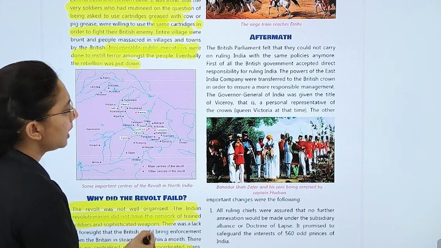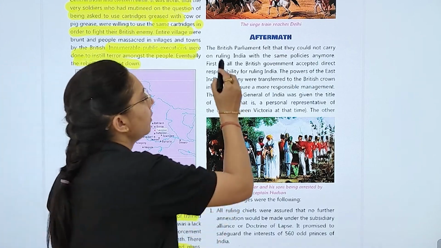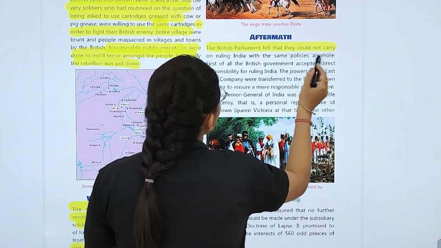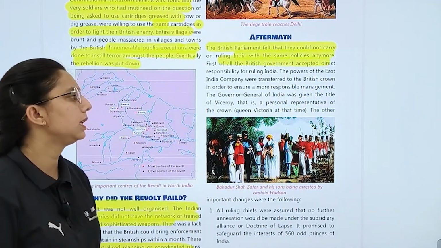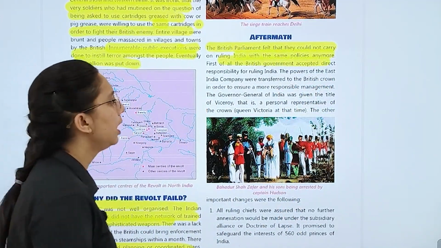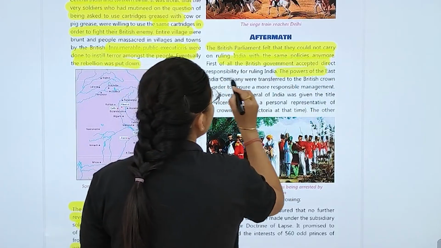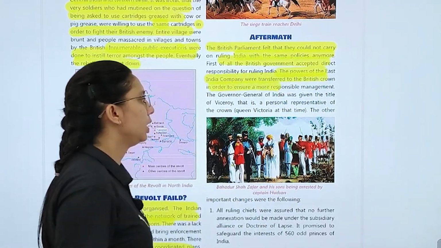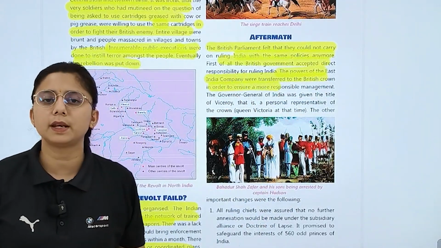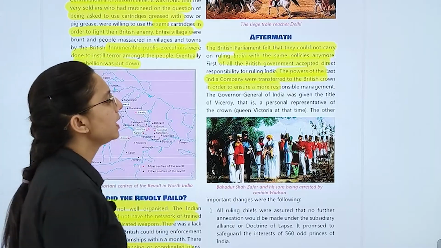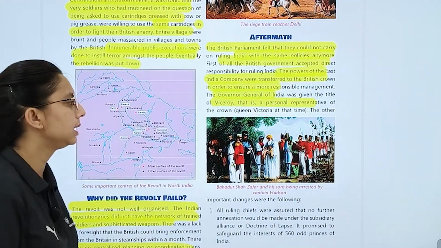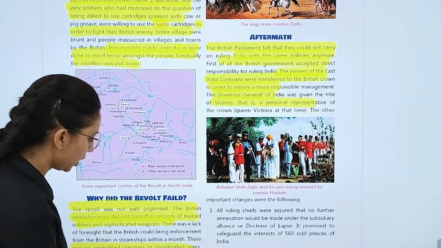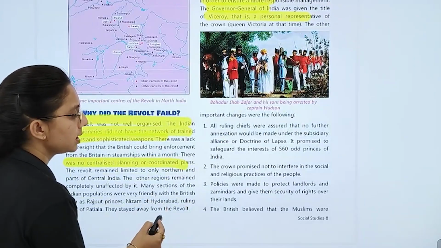So what is the aftermath? The British Parliament felt that they could not carry on ruling India with the same policy anymore. First of all, the British government accepted direct responsibility of ruling India, and the powers of the East India Company were transferred to the British Crown in order to ensure more responsible management. Right? So we can say the Governor General of India was given the title of Viceroy, a personal representative of the Crown. And the other important changes were, what were the other important changes?